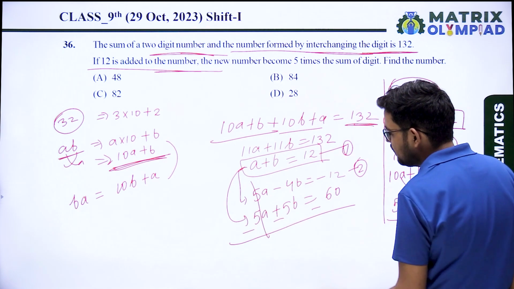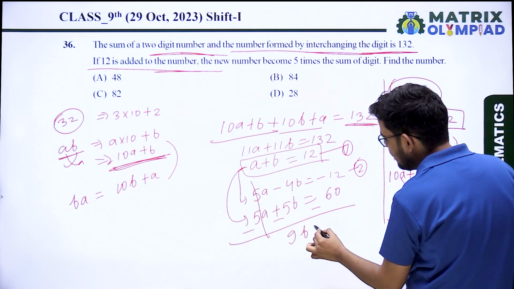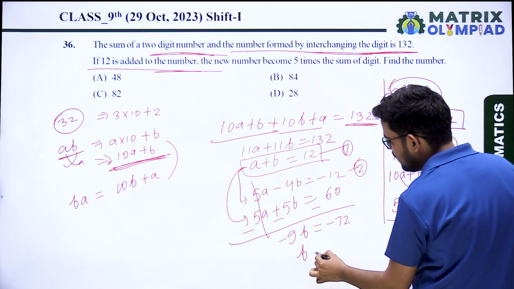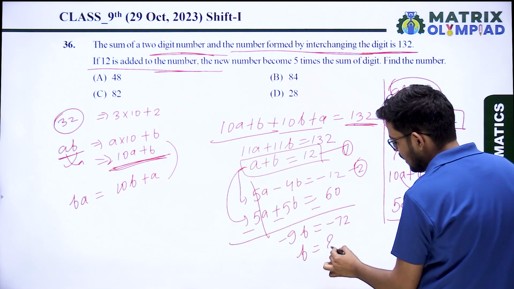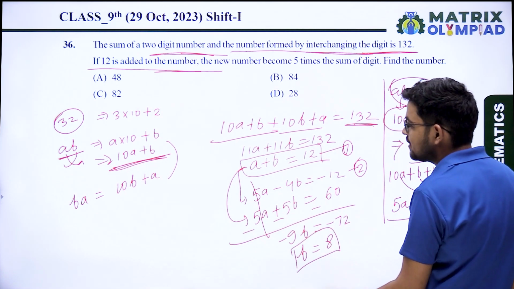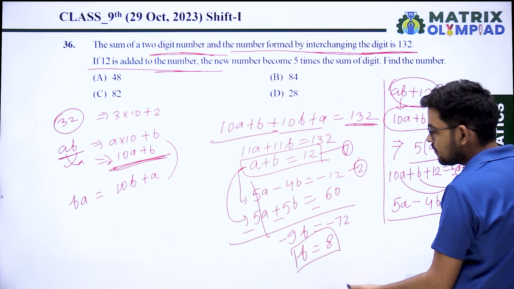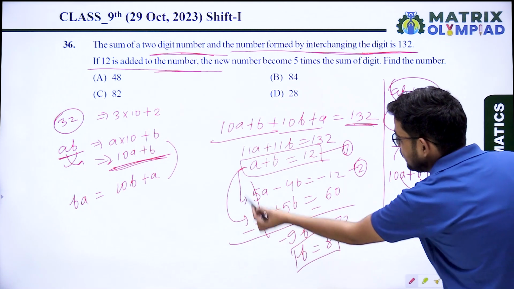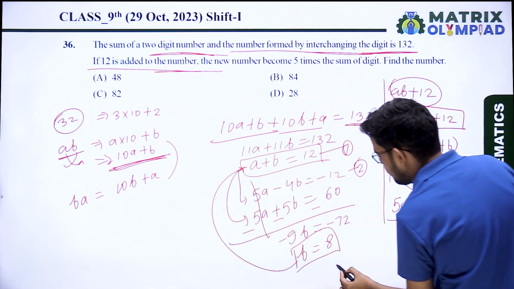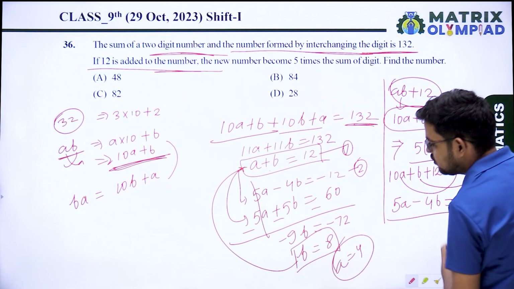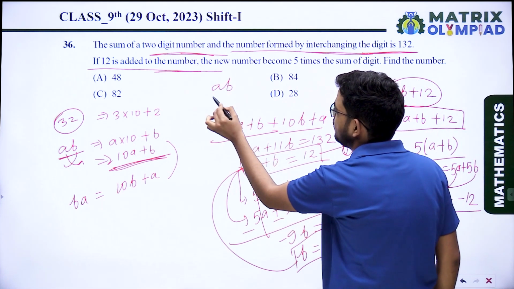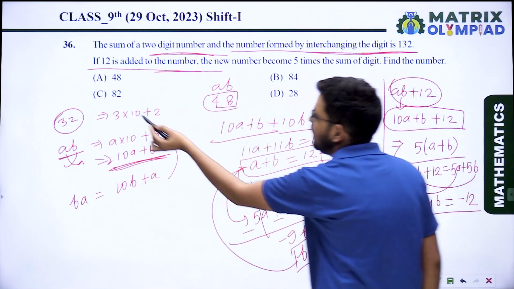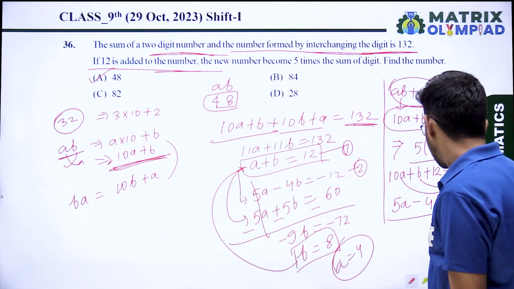So 5A will be eliminated, and this will be 9B equal to minus 72. Minus 9B equal to minus 72, so B will be 8. So B is 8. Then what is A? A plus B equal to 12, so A will be 4. So what is the number? The actual number is AB, meaning 4 and 8, 48. The actual number is 48. Option A is the correct answer.